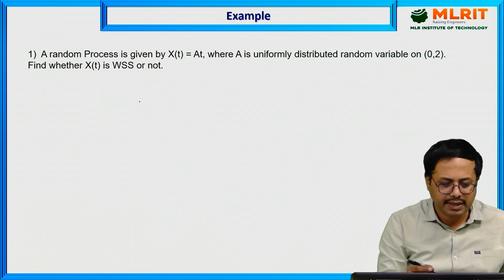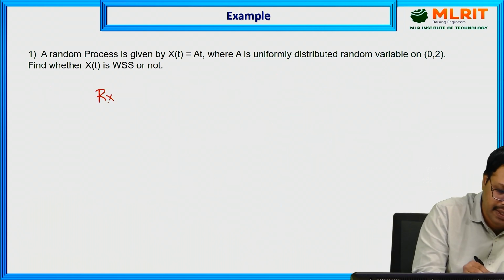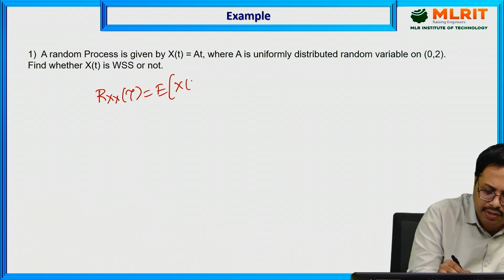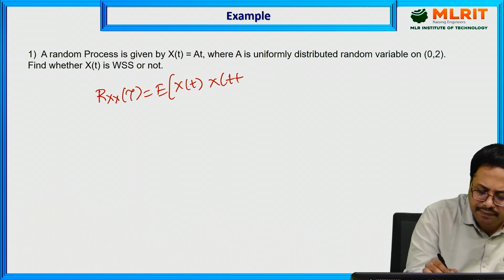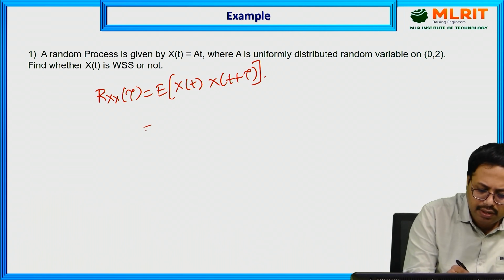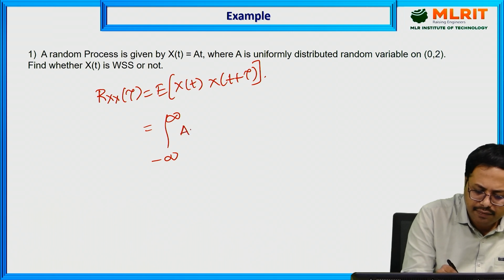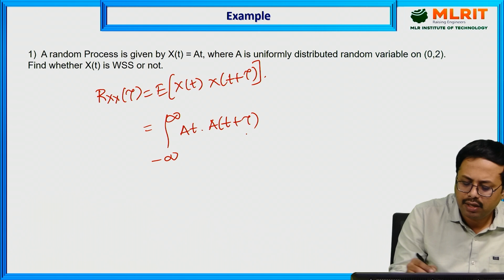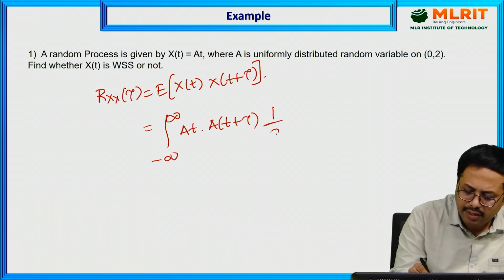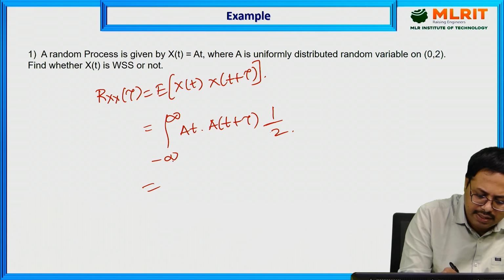Now the second condition is that the autocorrelation must be independent of time t. What is the formula? Expectation of X(t) X(t plus tau). Substitute this: the integral from minus infinity to infinity of At into A into (t plus tau). Since it is uniformly distributed, again we get 1 by 2. Here change the limits to 0 to 2.